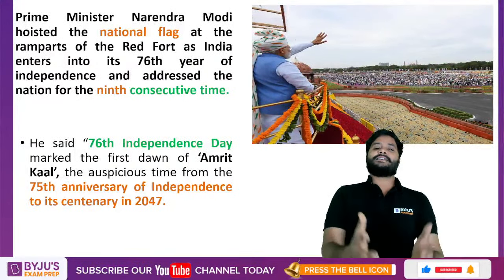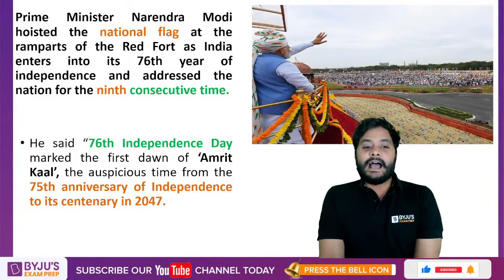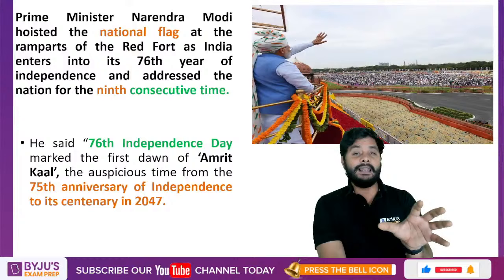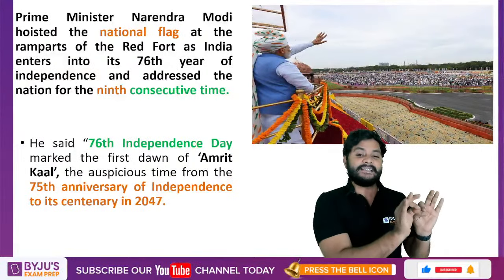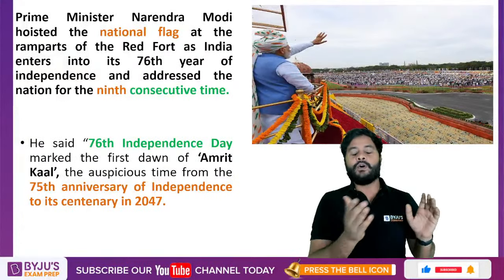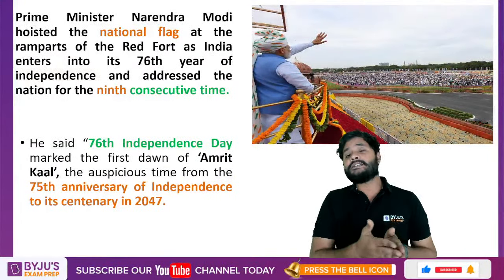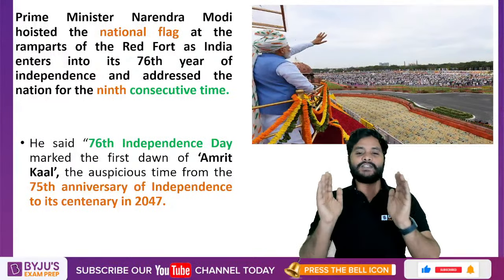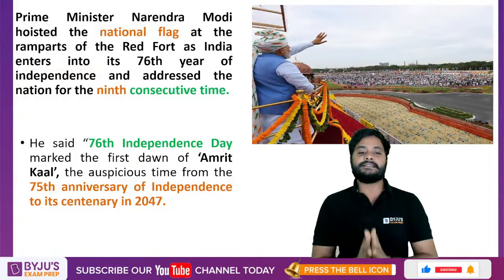He said that the 76th Independence Day has marked the first dawn of Amrit Kal. Amrit Kal is the time period from the 76th year to the 100th year, right? Independence, we all know, we got in the year 1947. After the 75th year, so now 76th to 100th year, the last 25 years, this phase is the Amrit Kal.